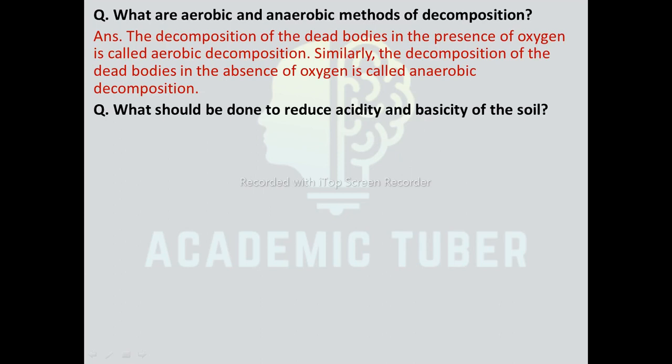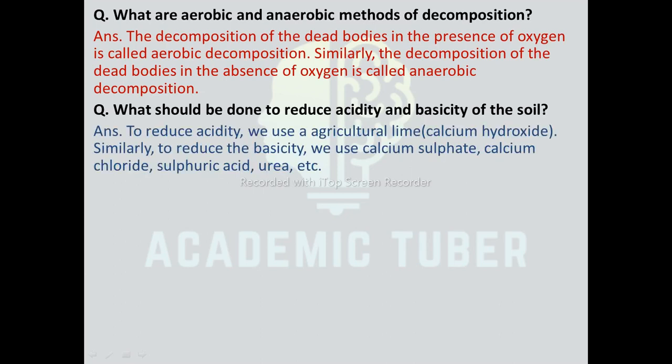Next question. What should be done to reduce the acidity and basicity of the soil? To reduce acidity, we use agricultural lime, commonly known as calcium hydroxide. Similarly, to reduce the basicity, we use calcium sulfate, calcium chloride, sulfuric acid, urea, etc.